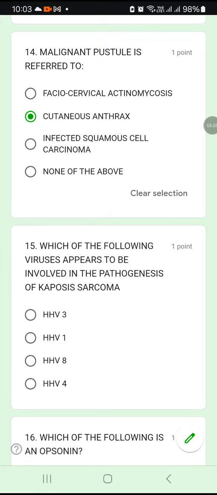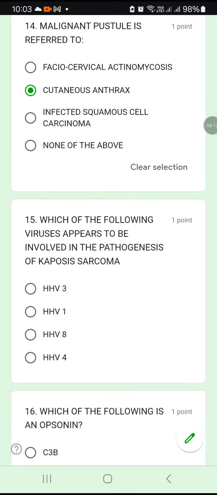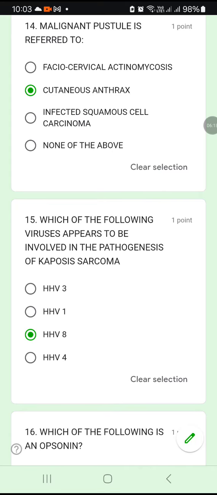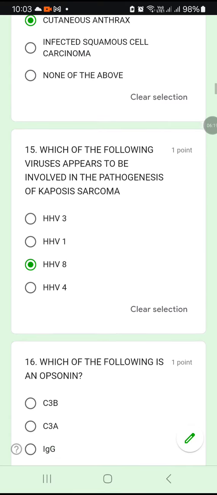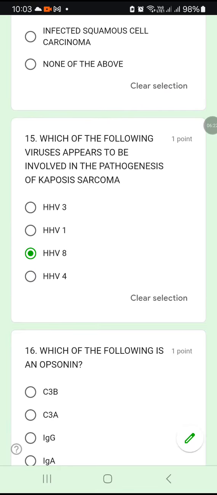15. Which of the following viruses appears to be involved in the pathogenesis of Kaposi sarcoma? 3, 1, 8 or 4. HHV 8. Okay, 15C. Kaposi sarcoma is connected to number 8.